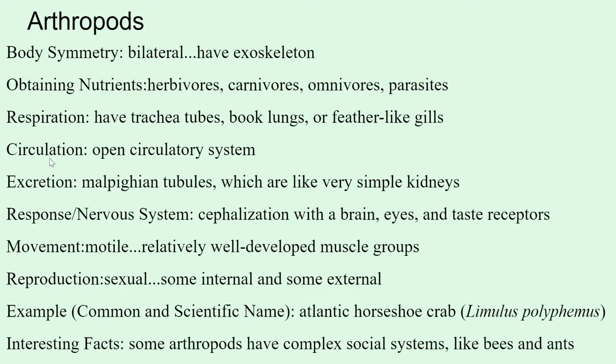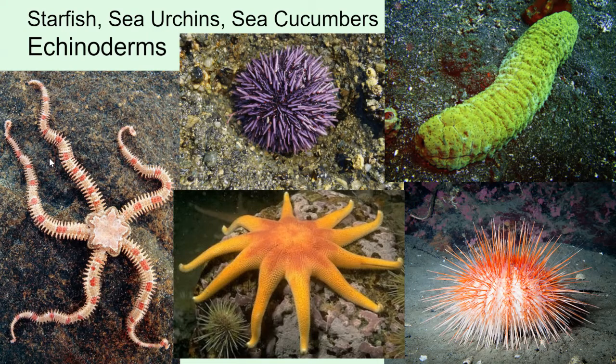So an example is the Atlantic horseshoe crab, and some interesting facts are that some arthropods have complex social systems. Like bees and ants that live in a colony, they actually have complex social systems, so they are in communication with each other. Next up, we have echinoderms.